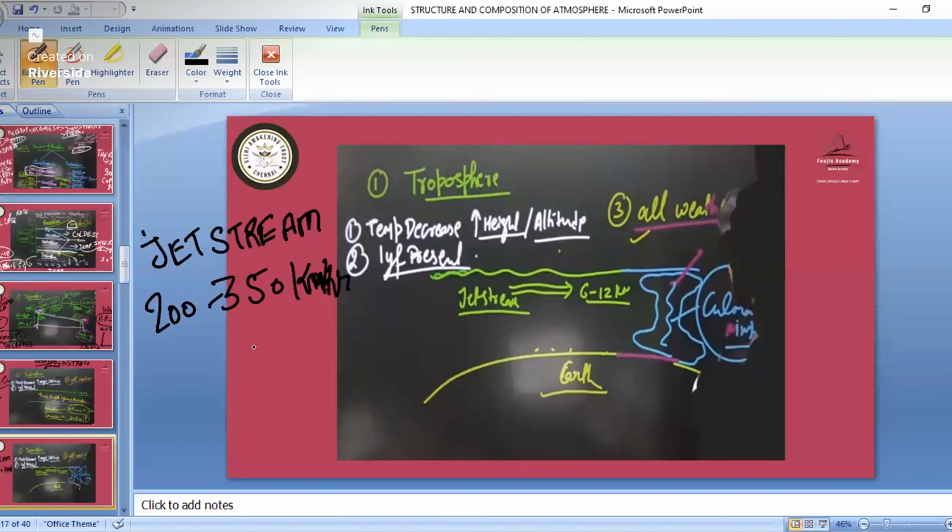Because of this, we will study why all those flights, all those aeroplanes, are not flying in this layer, whereas they are flying in the stratosphere part.